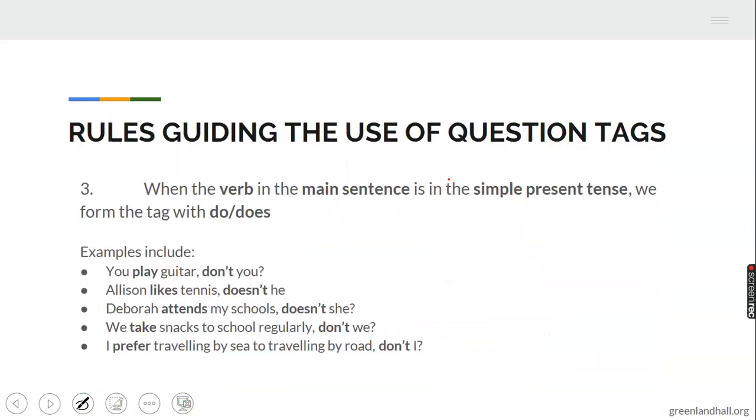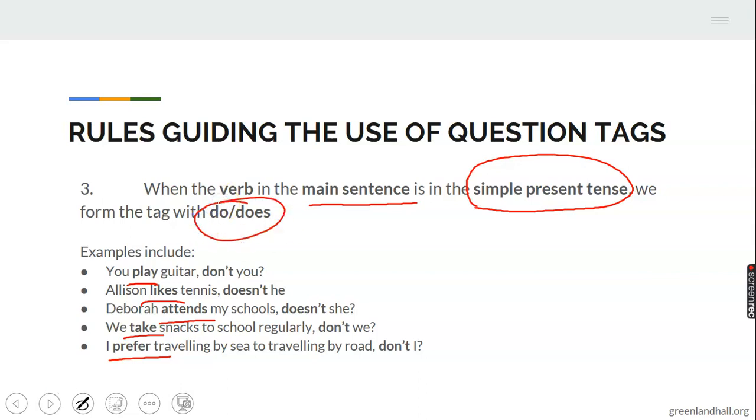Then rule number 3, which is straightforward. If you listen well to me, when the verb in the main sentence is in the simple present tense form. Mind you, a verb is in the present tense form where the verb connotes habitual actions or daily action. Play, likes, attends, take, prefer. These are all simple present tense form verbs. And for the tag, they will take do or does.